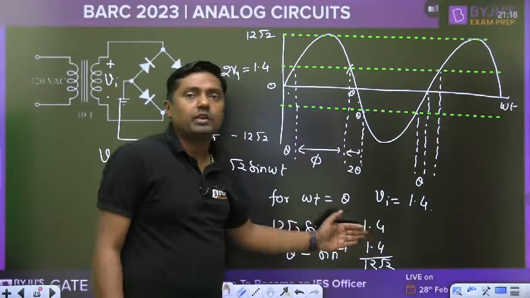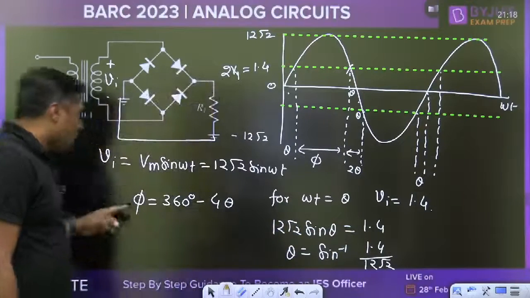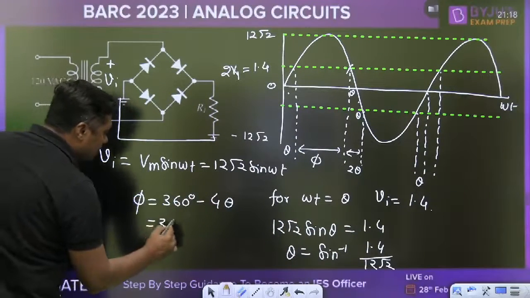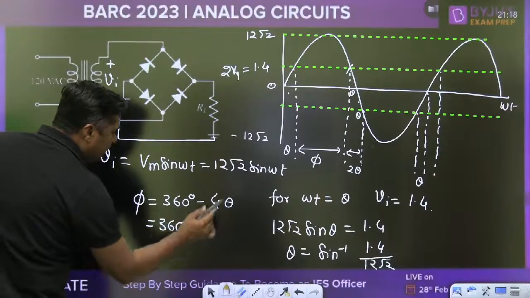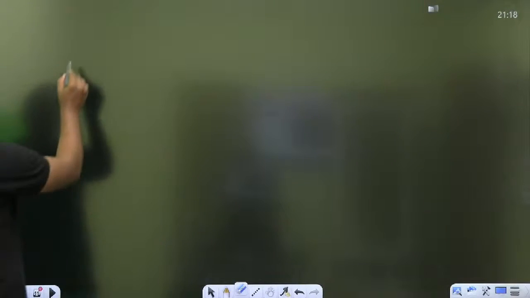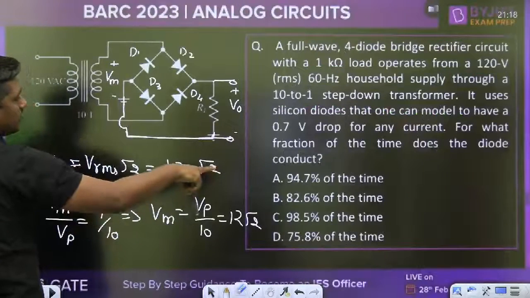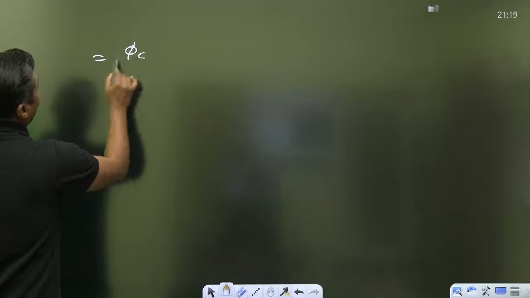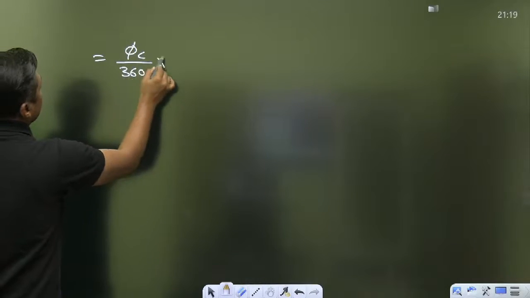Once you get theta, you can subtract it: 360 minus 4 theta. And now how can we find the fraction of time for which the diode will conduct? In percentage, that is given by the total conduction angle upon 360 degrees, into 100%.